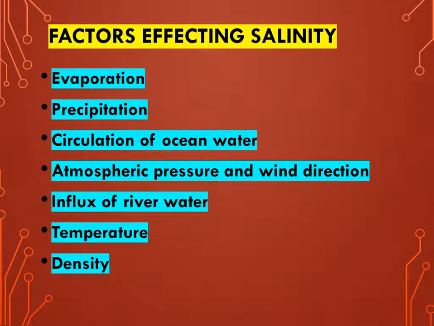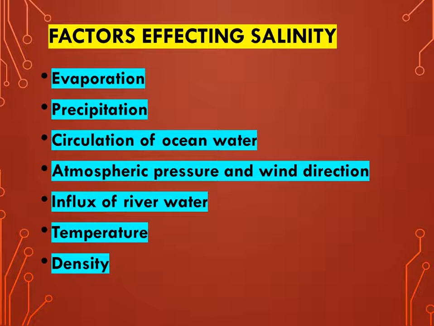That's why the equatorial region records comparatively lower salinity. In the equatorial region the temperature is very high, so evaporation is also high, but here salinity is lower because precipitation is very high. So higher precipitation lowers the salinity of this region.